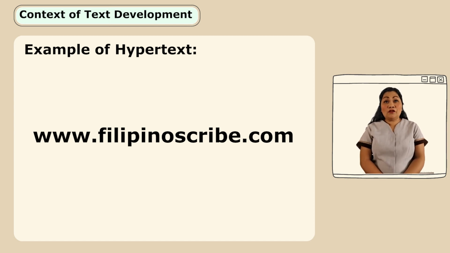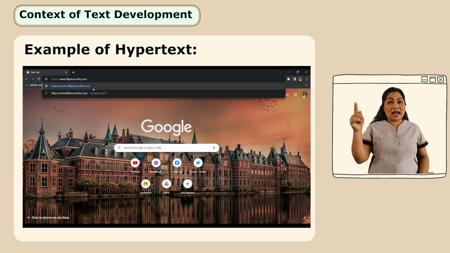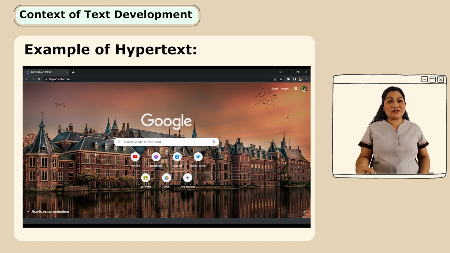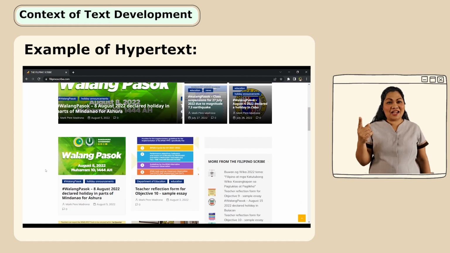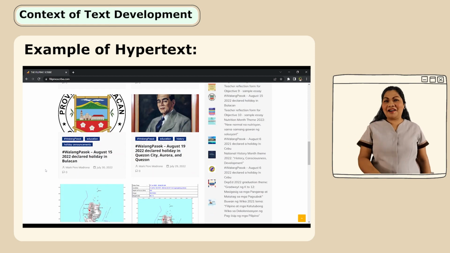If you click that highlighted text, you will be taken to the website of the Filipino Scribe. Once I click it, you're going to be on that website of the Filipino Scribe. Did you see that website? Okay, that is what we call a hyperlink.